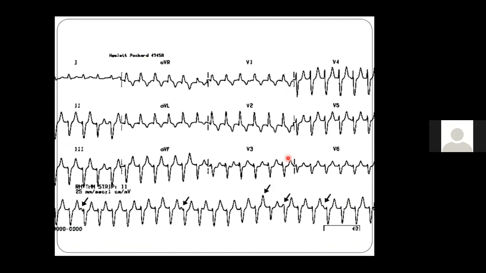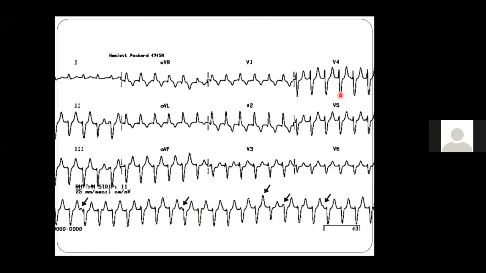Let's go to one or two more ECGs. So in this ECG, as I already told you, we already have a pointed AV dissociation. So it has to be a VT, whatever you say and do. Let's apply the Brugada criteria. Absence of RS pattern in the leads? No, there is R, there is S. So after this, it can be SVT with aberrancy or it can be a VT. Going to point 2, from the beginning of R to the nadir of S, is it more than 100 milliseconds? No, it is not more than 100 milliseconds. So it still can be SVT with aberrancy, and still can be a VT.